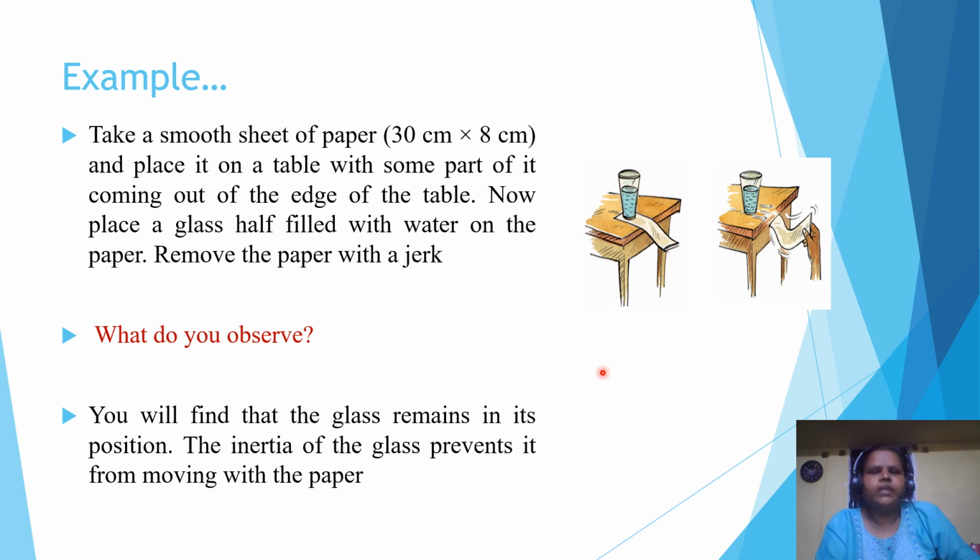So we'll discuss this with an example. Take a smooth sheet of paper and place it on a table with some part of it coming out of the edge of the table. Now place a glass filled with water on the paper. Remove the paper with a jerk. What happens? You'll find the glass remains in its position. The inertia of the glass prevents it from moving with the paper.